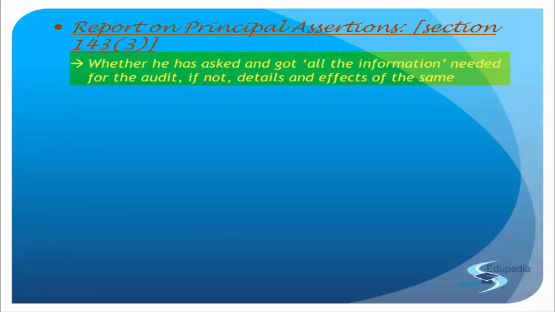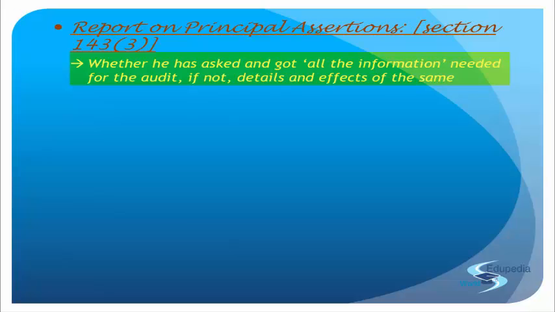It is the duty of the auditor to obtain all the information and explanation, to the best of his knowledge and belief, which is necessary for the purpose of his audit. If he thinks that to audit and report on certain matters, he cannot just go ahead with doing that, he needs a lot of understanding of the same as well. And in order to gain that understanding, there may be information that the auditor may require. So this section says that this is an assertion and you have to gather all the information that you think you will require to give a correct report.